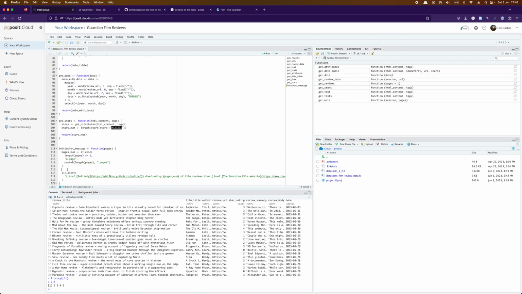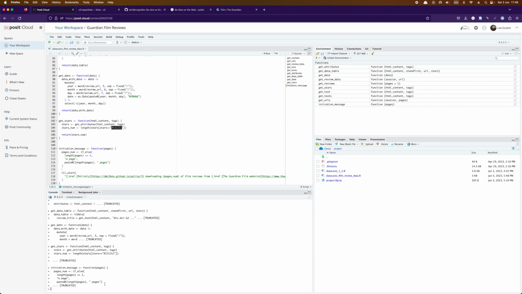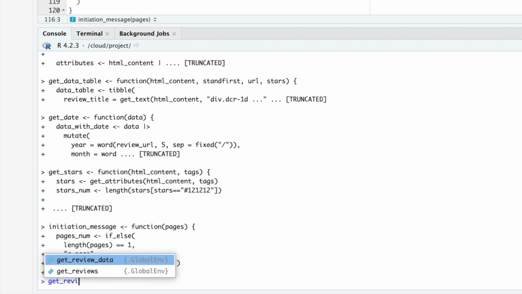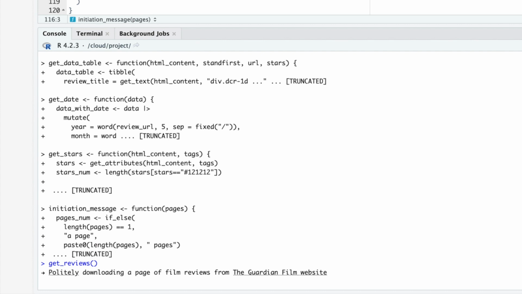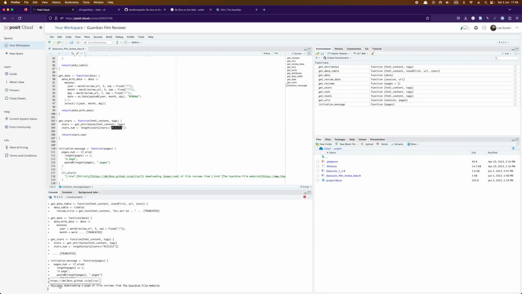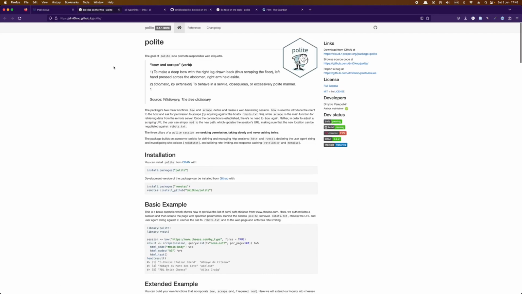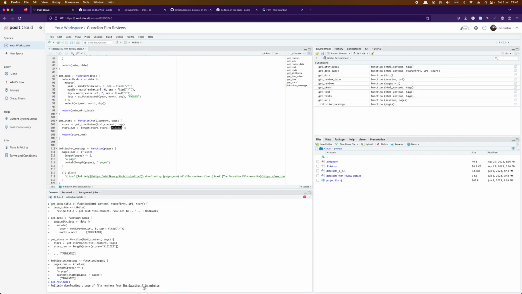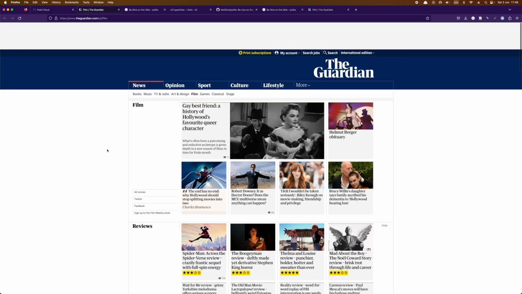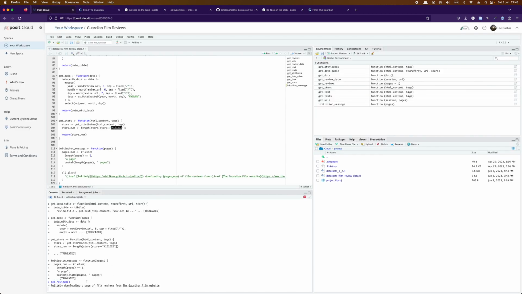So why don't we try this? Why don't we just see if this initiation message is popping up? So I'm going to rerun all of that code, and then I'm going to call get_reviews again, and I'm not going to pass anything. And there you go, you see in the console: politely downloading a page of film reviews from the Guardian film website. And I can click politely, and it takes me to the polite homepage. And I can click on the Guardian film website, and it takes me to the Guardian film website, which is great. But I'm still waiting here, right?